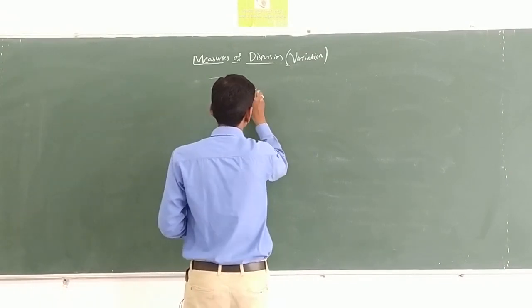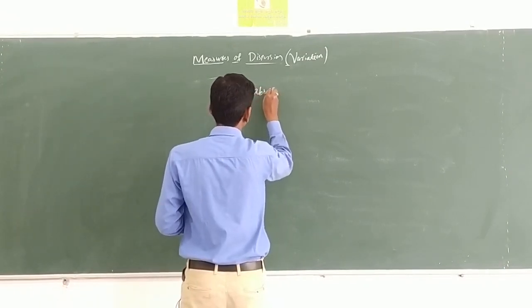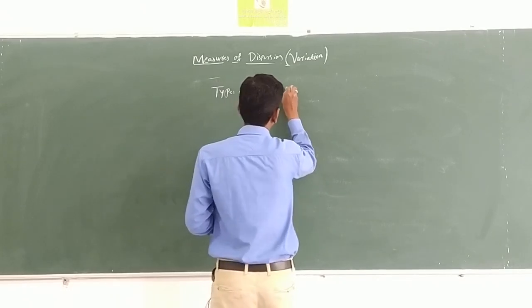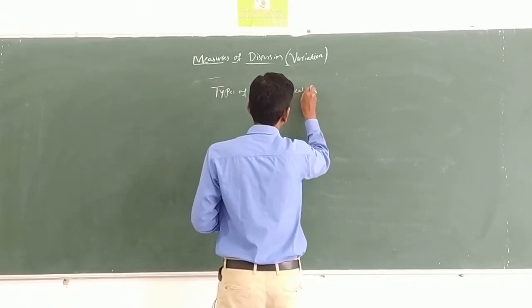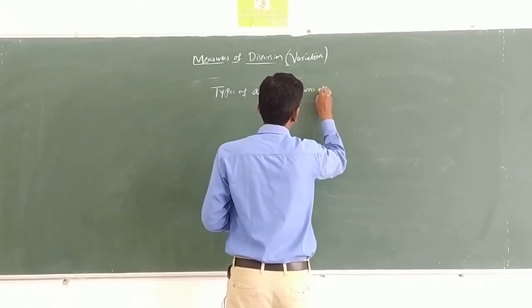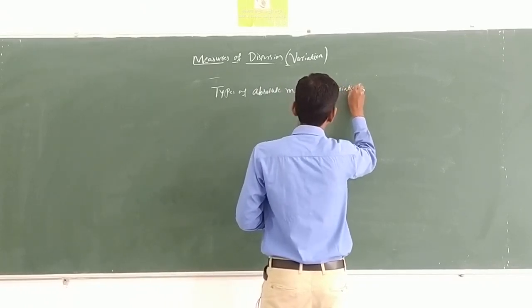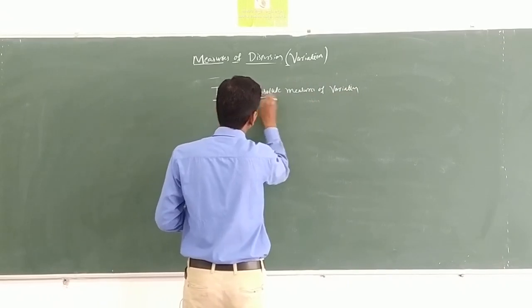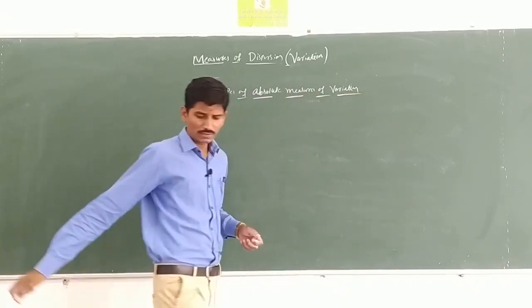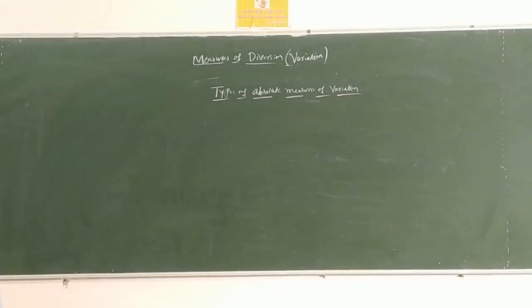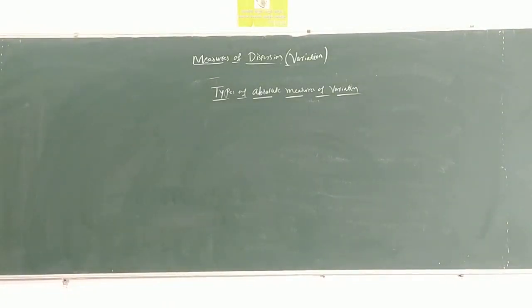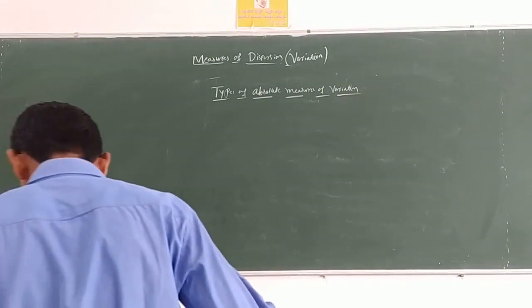There are totally 4 types of absolute measures of dispersion. First one is range.